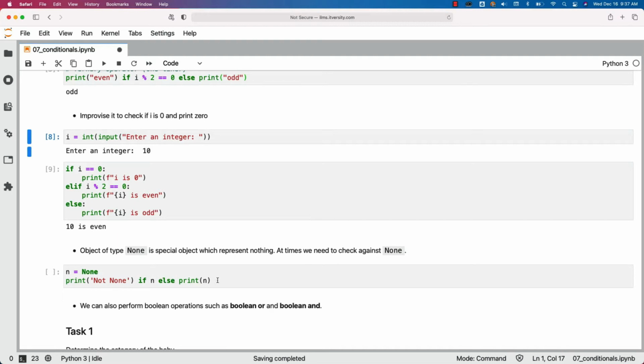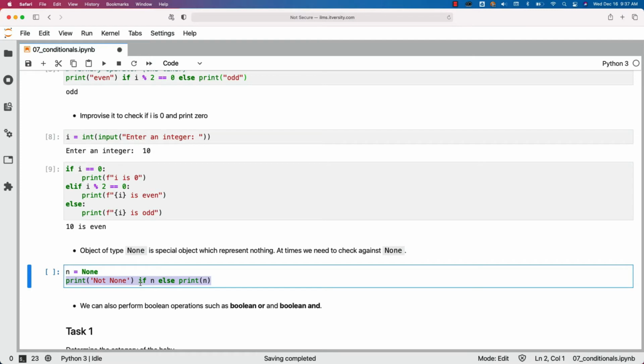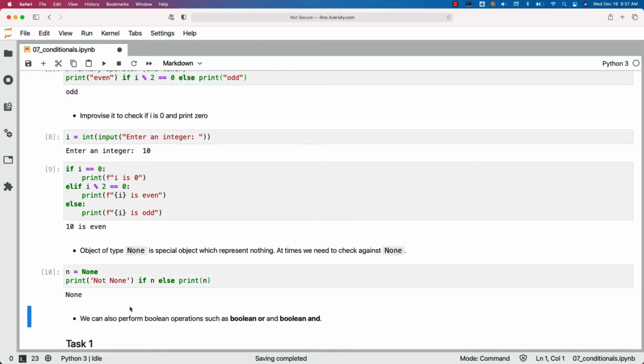In this case, I am using the ternary operator. I am saying print not none if n is not none. We don't need to say n not equal to None or anything. We can just say if n. If it is not None, it will just return true. Otherwise, it will return false. So when we say if n, if it is not None, it will print not none. Otherwise, it will print n, which is nothing but None. In this case, n is assigned to None. That's why you see None here.